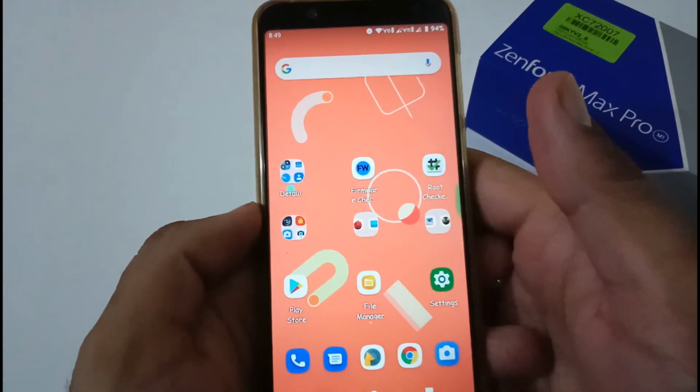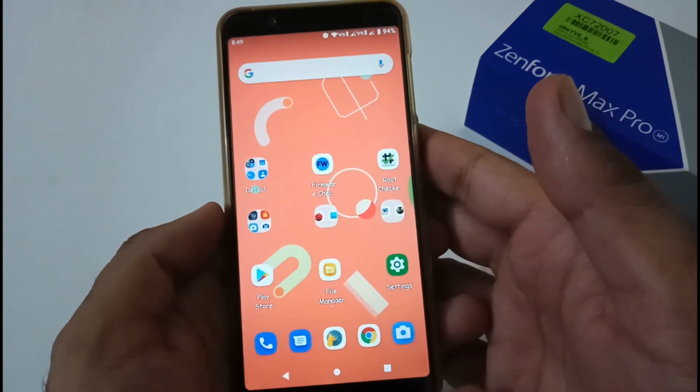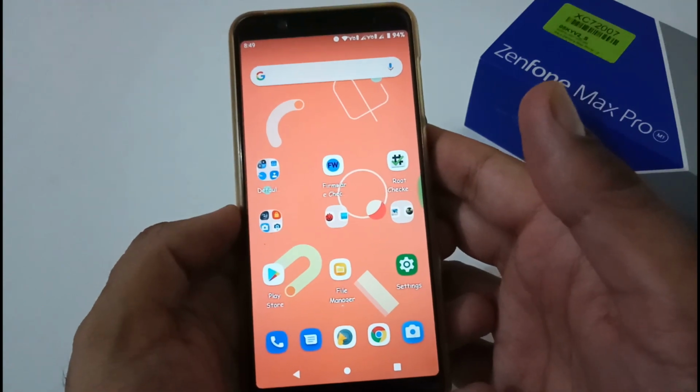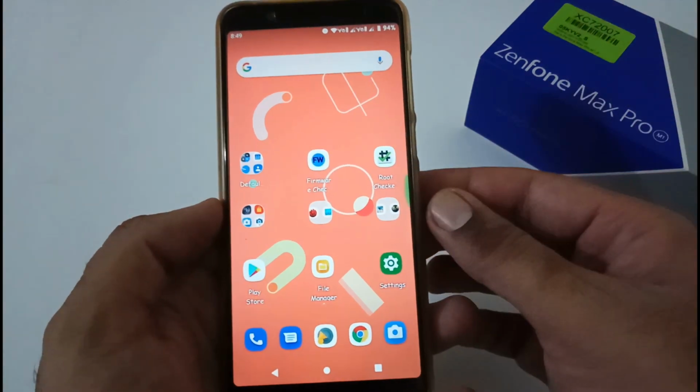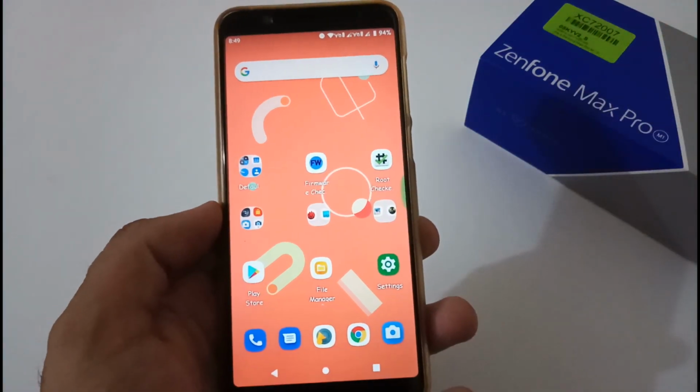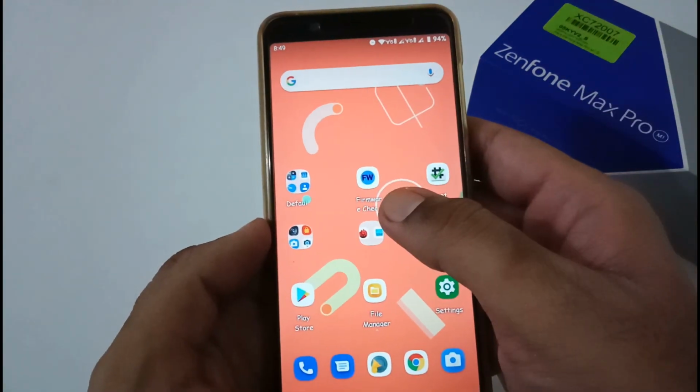So you can try this Omni launcher at your side. I think this is even available on the Play Store. You can even try this on any other custom ROM, be it stock ROM, or with any other phone as well. Now let's focus on a very important thing.